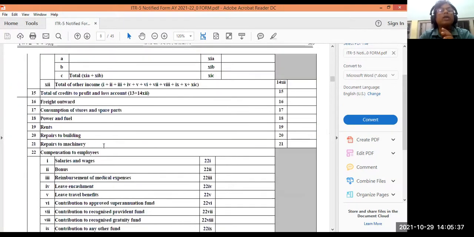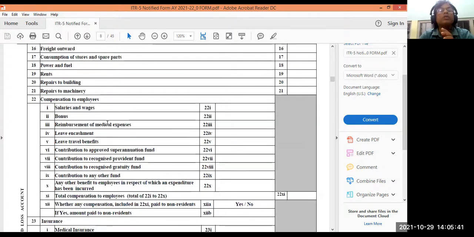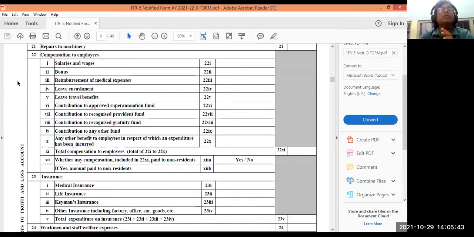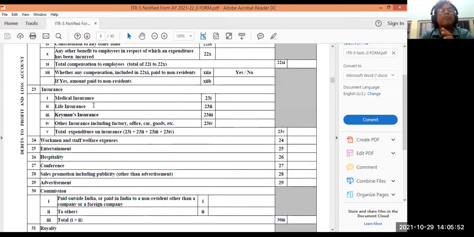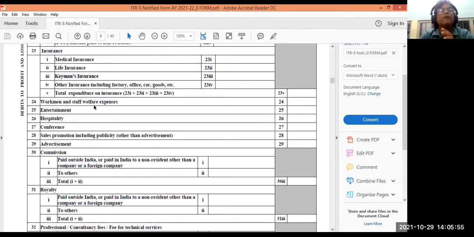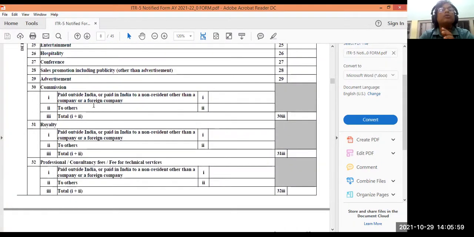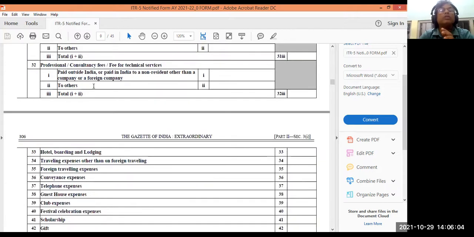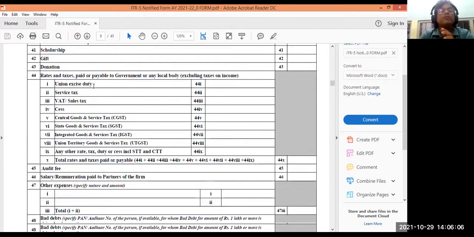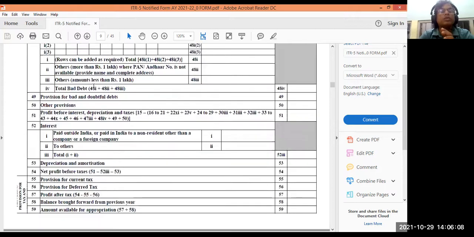And then you shall write expenditure also here as per the format. You write all this. See, compensation to employees, salary, bonus, reimbursement, leave encashment, leave travel benefits. All this would be available in the PL account. You pick up and write here. Then work as per necessity. You write this figure. See, there is a point of hospitality also. This is expenses for you. You write all this information here as per this format and pick up these things from the profit and loss account.